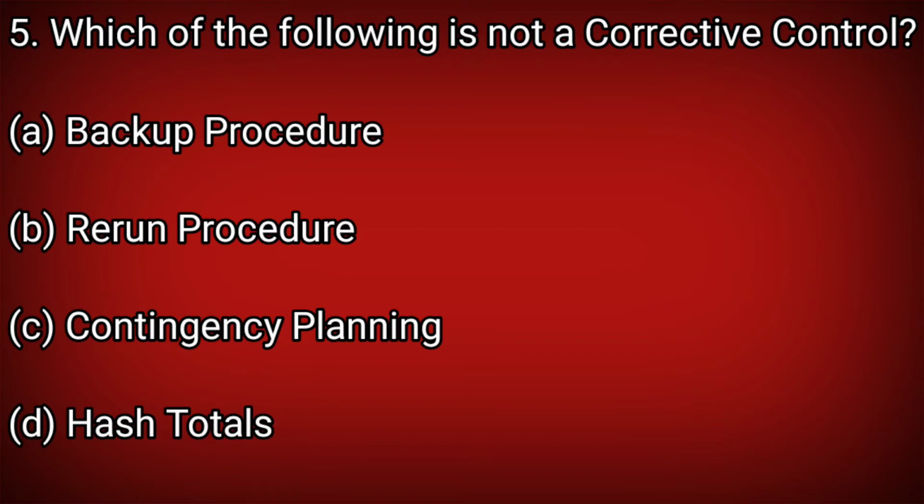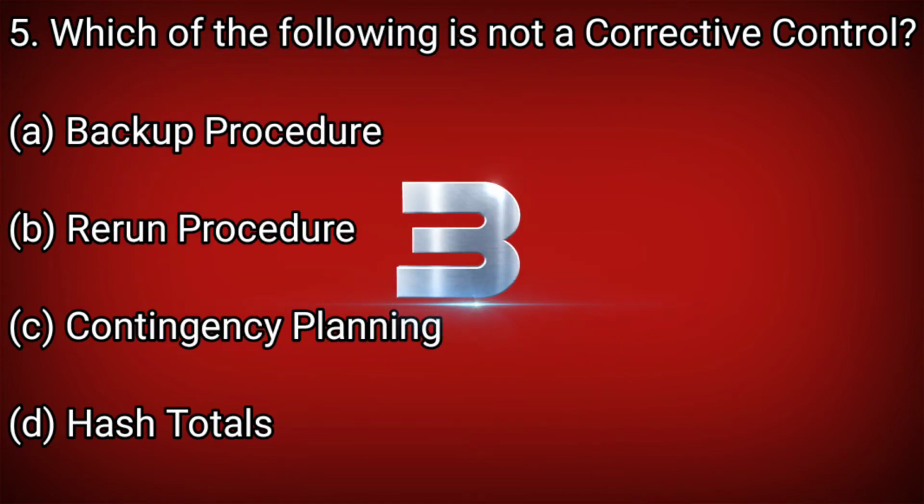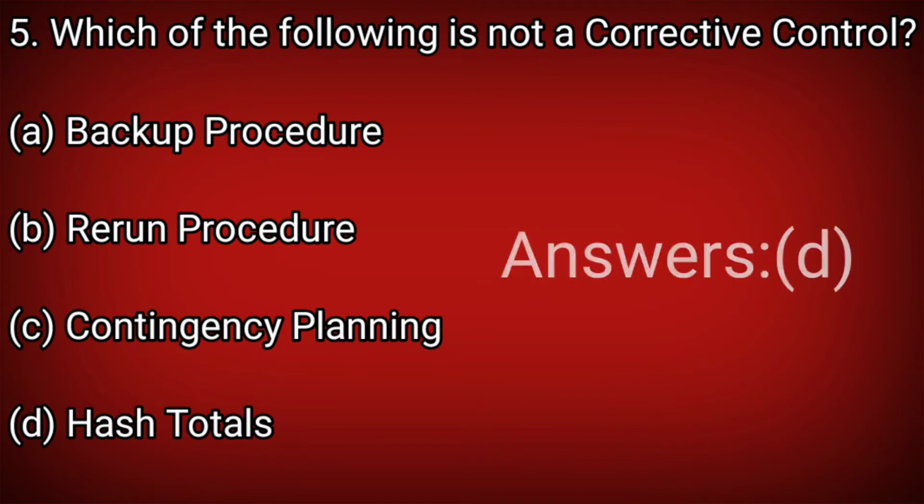I think the answer should be D, hash total is not a corrective control. So the correct answer is D, hash total. Let's see what is the answer. Answer is D. Next question, question number 6.